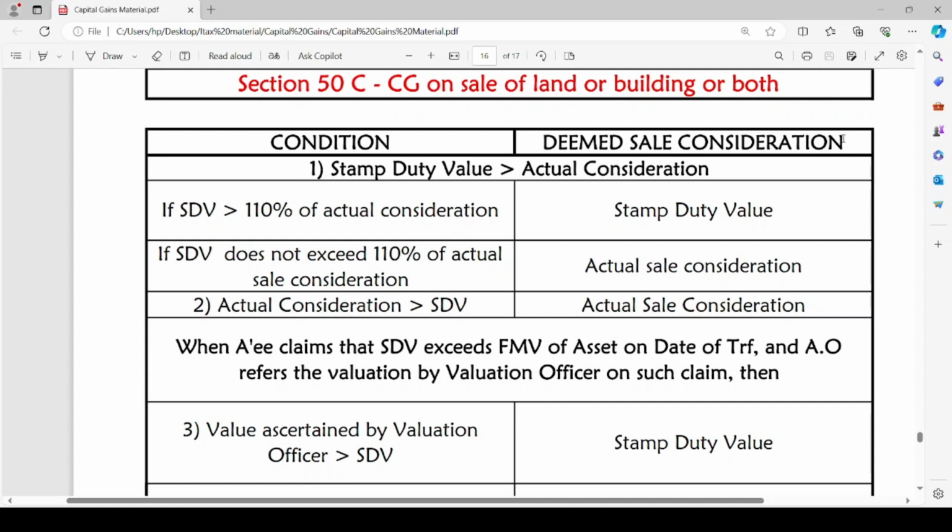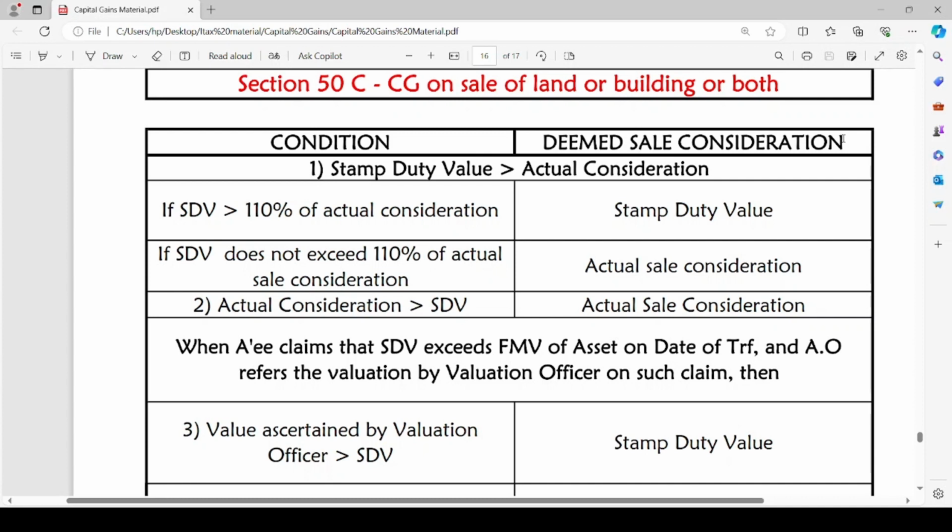Here the assessing officer will be of the opinion that the actual consideration is less than SDV so as to reduce the tax burden on the capital gain arising on transfer of such capital asset. Hence, the deemed sale consideration, if the stamp duty value exceeds 110% of actual consideration, will be the stamp duty value itself. If SDV does not exceed 110% of actual sale consideration,